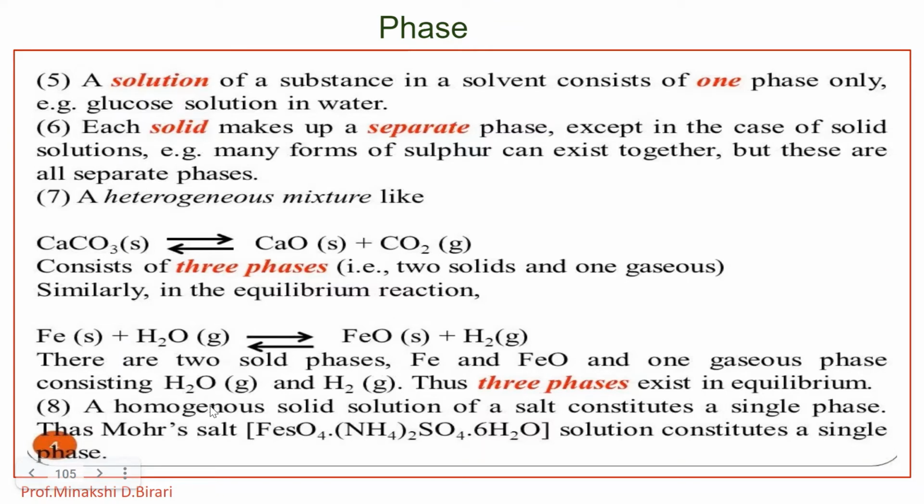Then a homogeneous solid solution of a salt constitutes a single phase. For example, Mohr's salt, the formula of Mohr's salt is FeSO4, (NH4)2SO4, 6H2O. These 6H2O are nothing but water of crystallization. So that is the formula for Mohr's salt that exists in a solution, so that it constitutes a single phase.